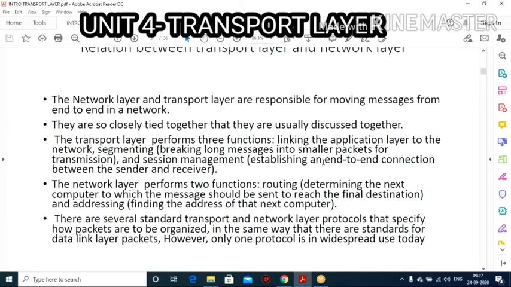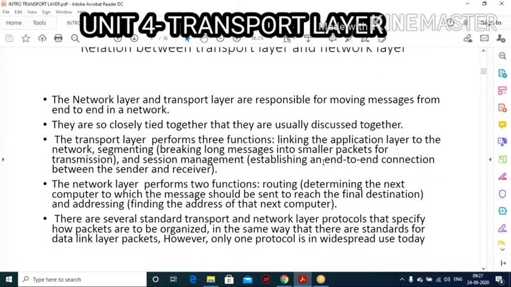The second thing is addressing, finding the address of the next computer. This all happens at the network layer. So the main functions are: one, routing to select the path; second, addressing to select the address, where you want to send your message. With the help of these 2 only, your network layer will operate.